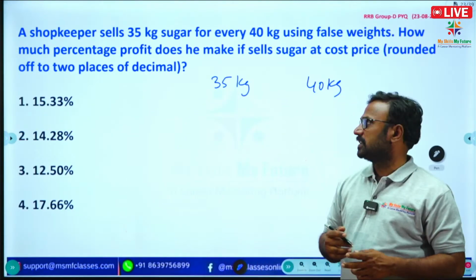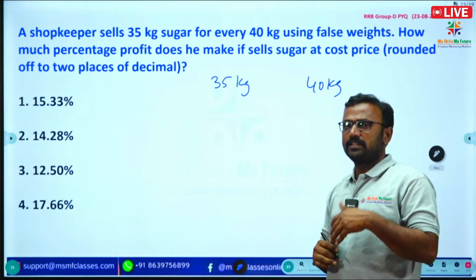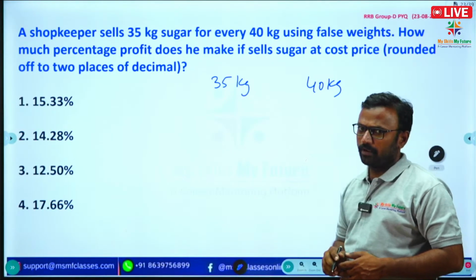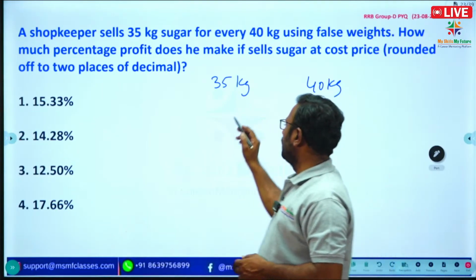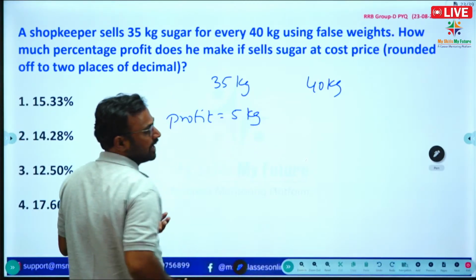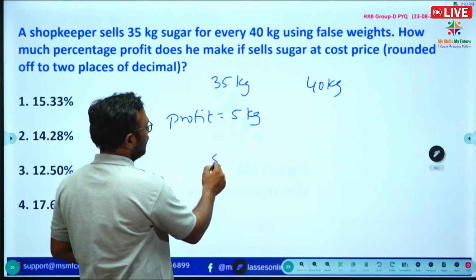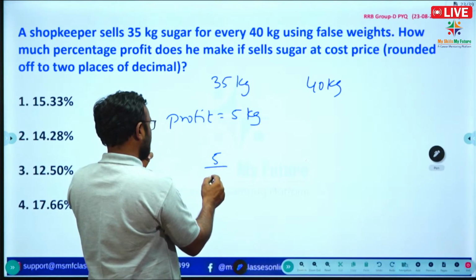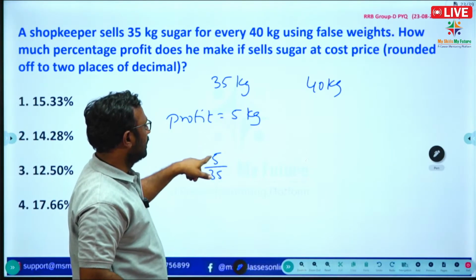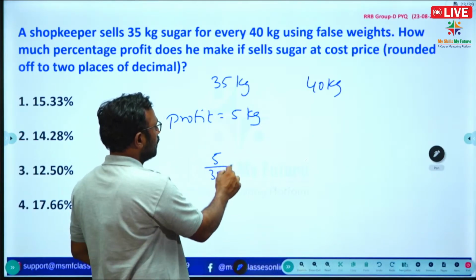So the question is, they are giving 35 kg instead of 40 kg, and they are saying that they are selling the product at the actual cost price. So they are taking the cost price of 40, but giving 35 kg. So here the profit is equal to 5 kg. Why? Because he is giving 5 kg less weight. So the profit by cost price, understood? He is taking 5 kg profit out of 35, into 100%.